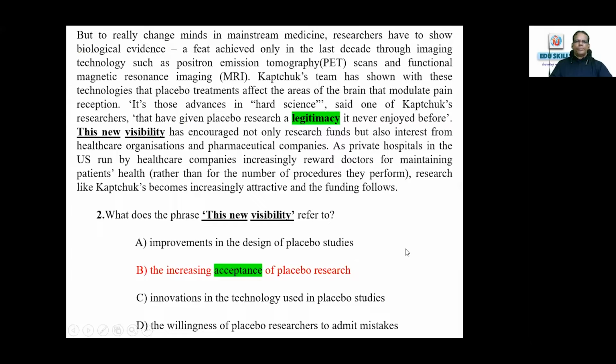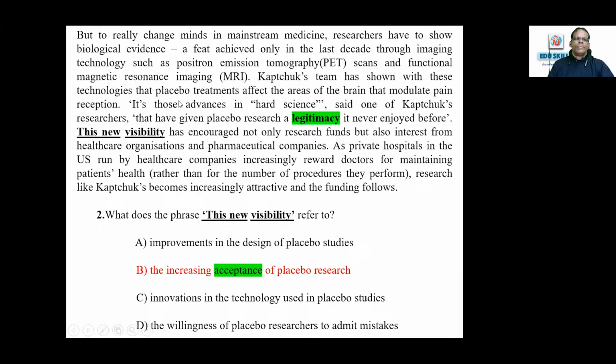What does the phrase "this new visibility" refer to? But to really change minds in mainstream medicine, researchers have to show biological evidence, a feat achieved only in the last decade through imaging technology such as positron emission tomography scans and functional magnetic resonance imaging.